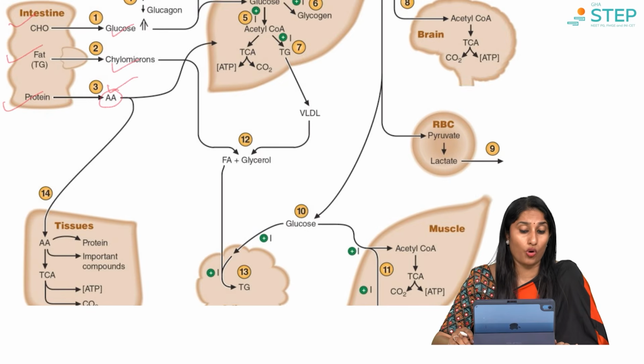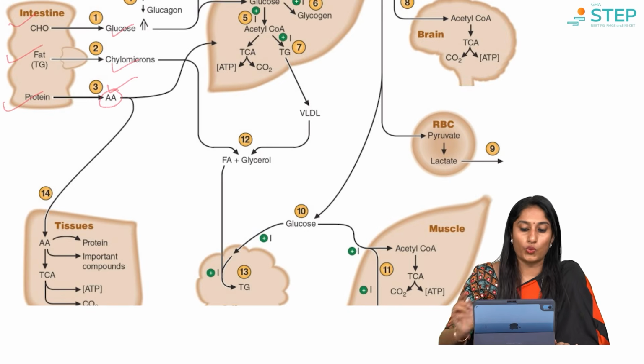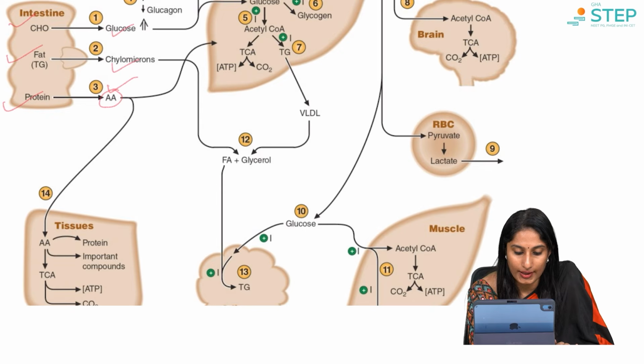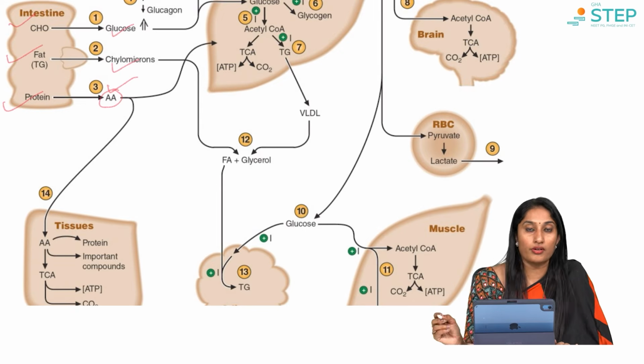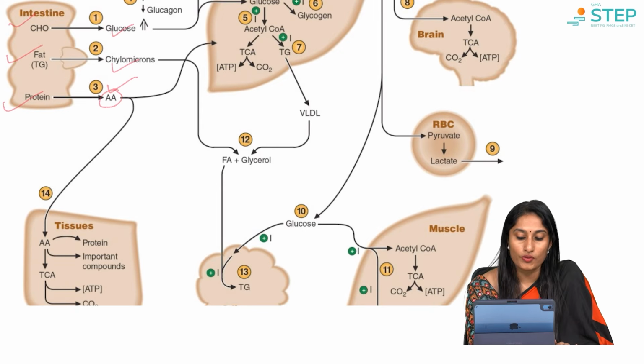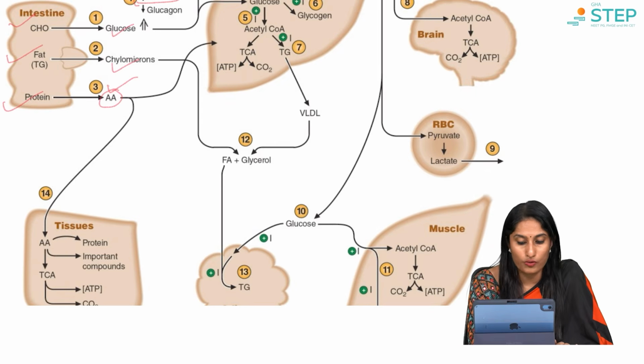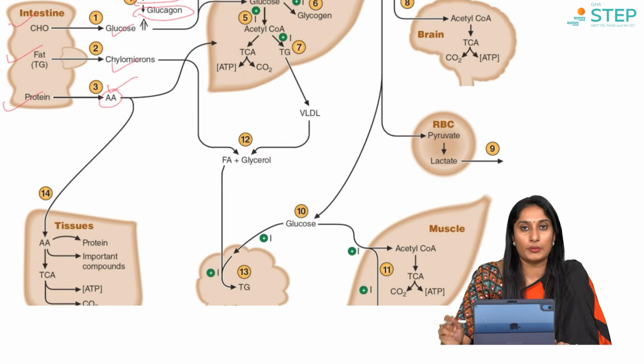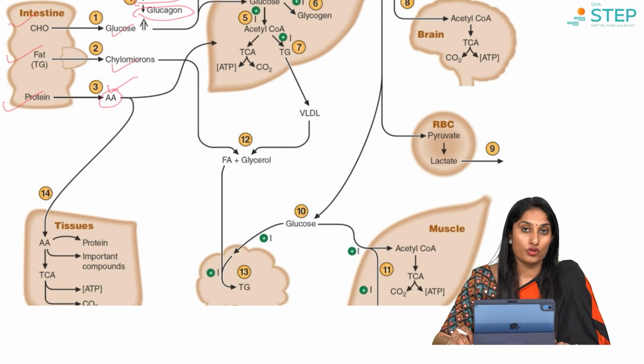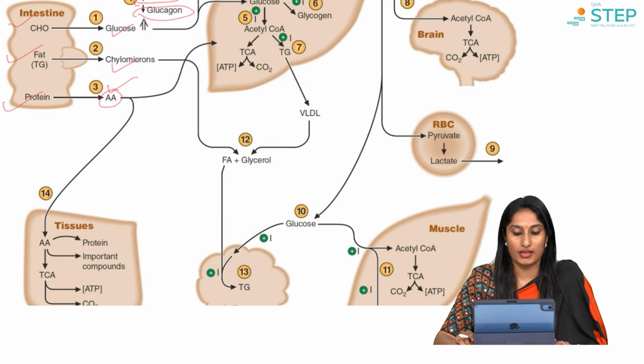What happens to hormones here? When we are in a well-fed state, we are at a high insulin glucagon ratio. That means once you've had your meal, insulin will be released. There is no work for glucagon, so glucagon will be decreased. As I said, insulin and glucagon are in opposite directions.